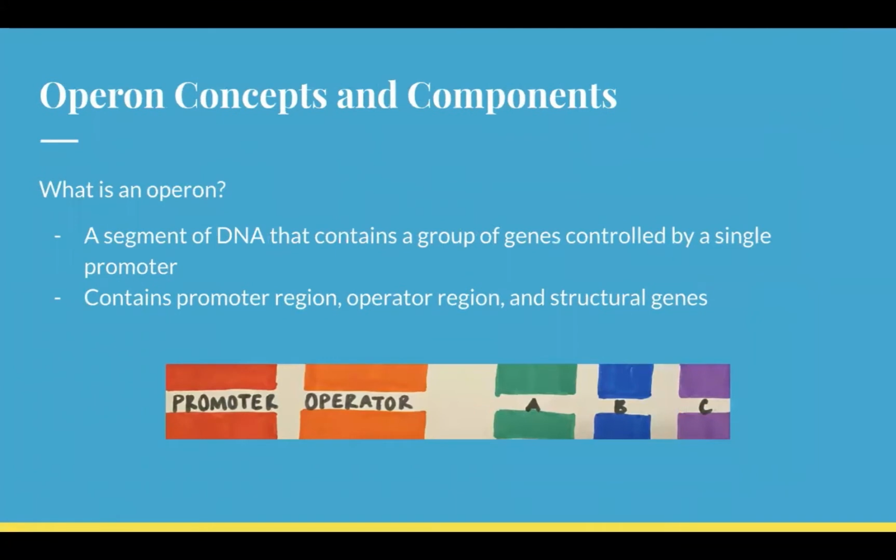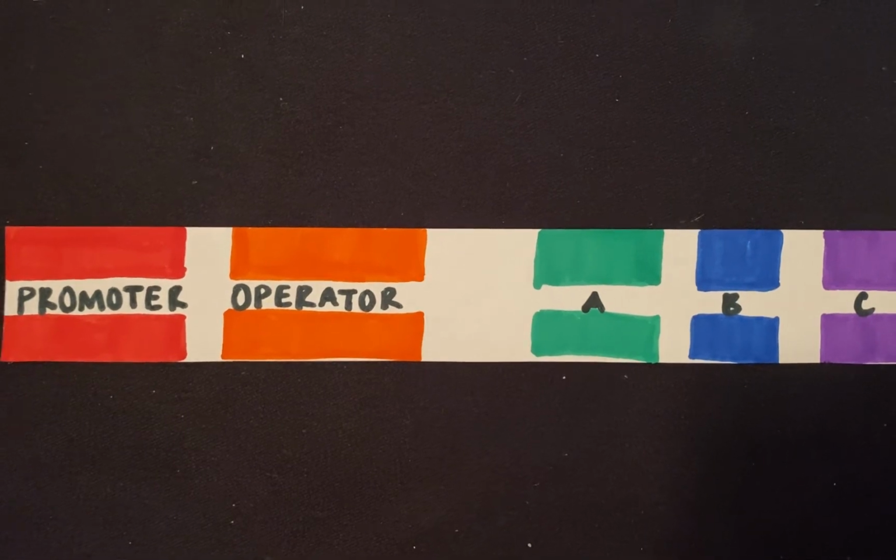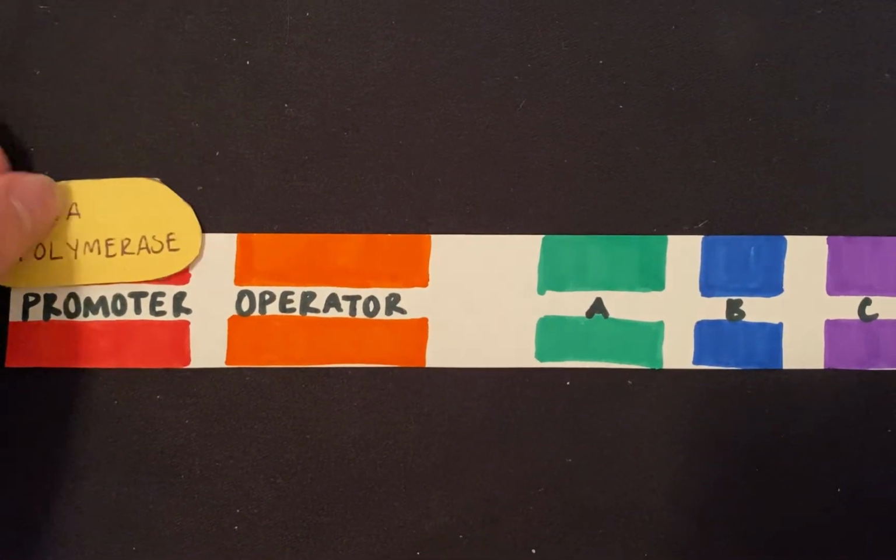In transcription, the regulator protein binds to the operon. The operon is a segment of DNA that contains a group of genes controlled by a single promoter. There are different regions on the operon, including the promoter region, operator region, and structural genes. In order for transcription to occur, RNA polymerase has to bind to the promoter region.